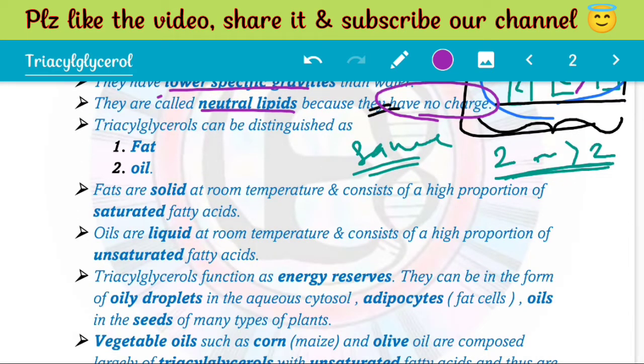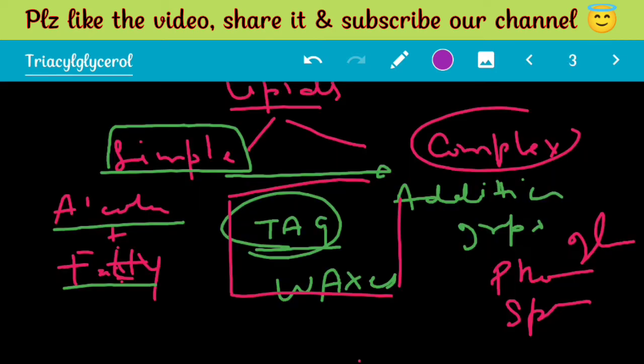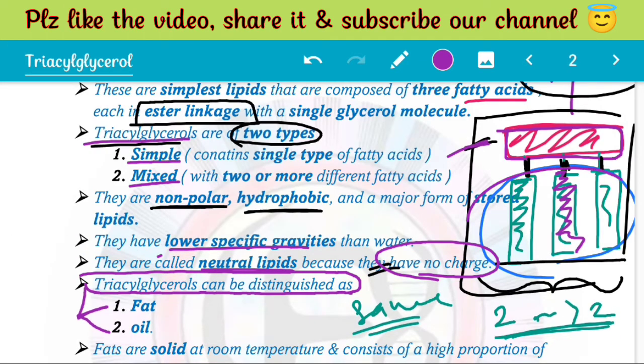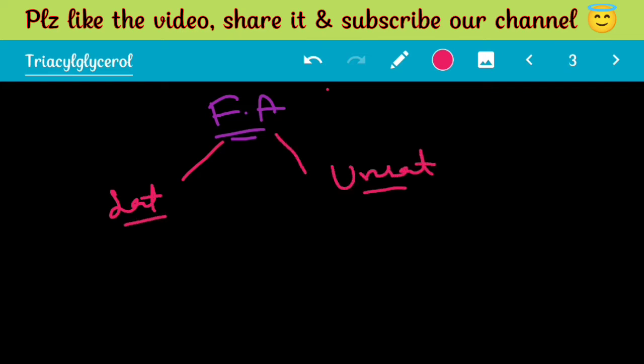Clear? Now we categorize triacylglycerols into two: fats and oils. How do we categorize them? We know that these consist of glycerol and fatty acids, so we focus on the fatty acids. Fatty acids can be saturated or unsaturated. What do I mean by that? Saturated fatty acids have single bonds in the hydrocarbon chain.